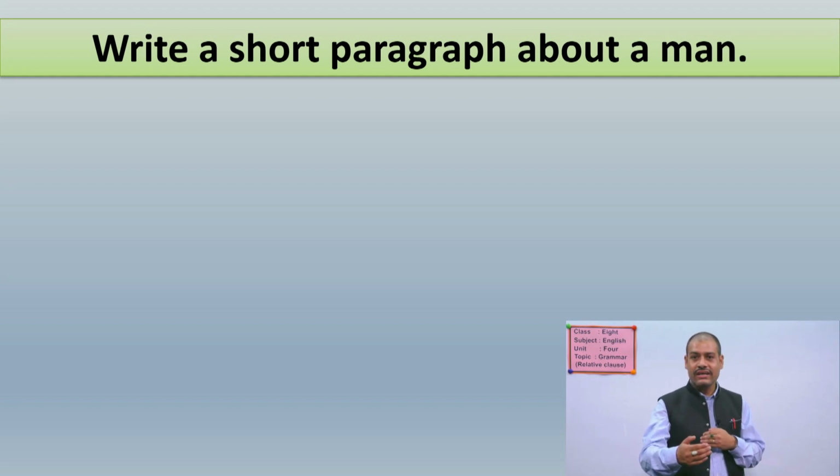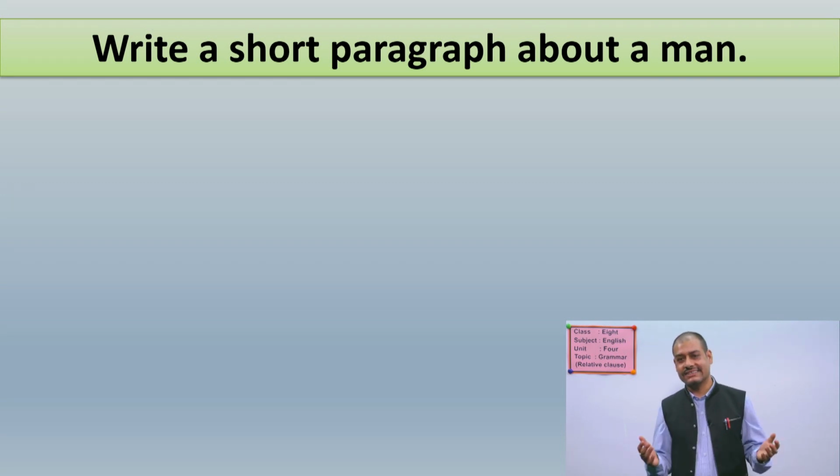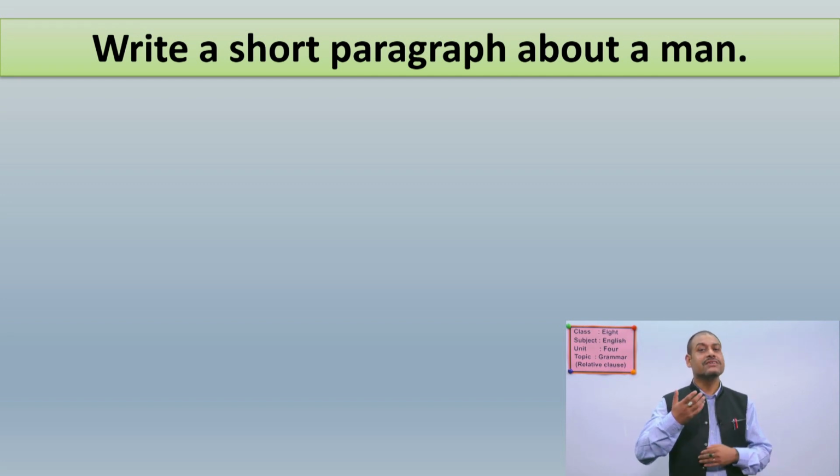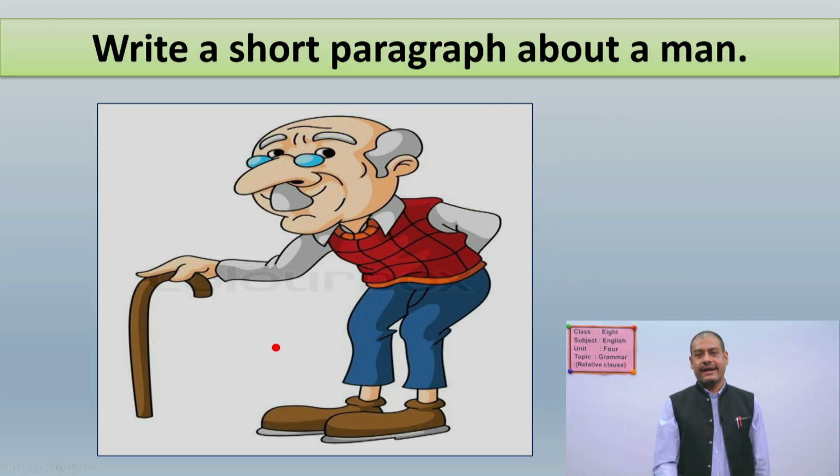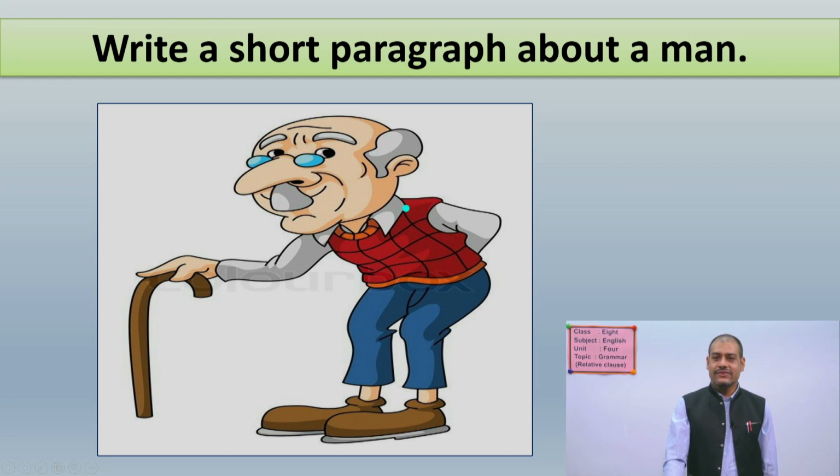So for that, you have to write about a man. But who is the man, do you know? Yes, you don't know because I haven't shown you. For that, I am going to show you a picture of a man. Now, have a look at the picture. See, what do you see there?